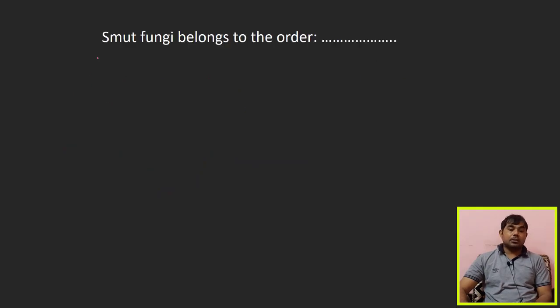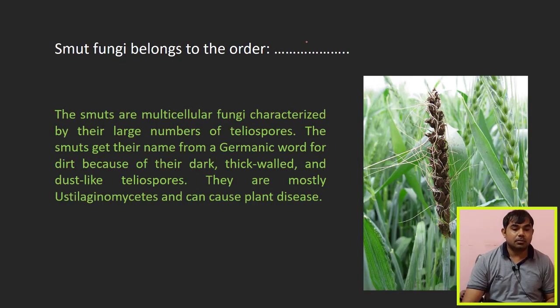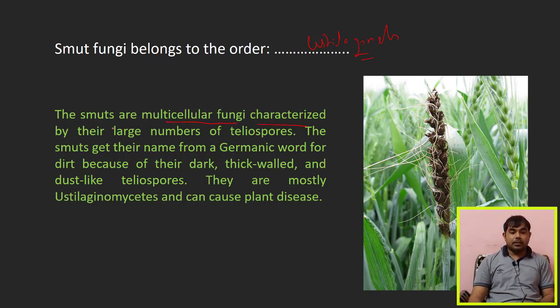Now the next question is: the smut fungi belong to which order? The answer is Ustilaginales. And what is smut? This is a multicellular fungus characterized by a large number of teliospores. In the smuts they form a large number of teliospores, and smut gets its name from the Germanic word for dirt. Remember that Germanic word. It is because of their black dirt.